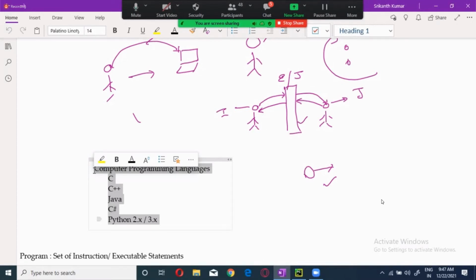That is what you write in SQL. Now Python 3.x is the same way. Not 2.x, 3.x. It is really very flexible, and this comes under the fourth generation language.